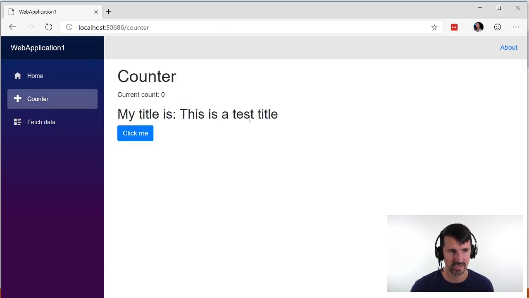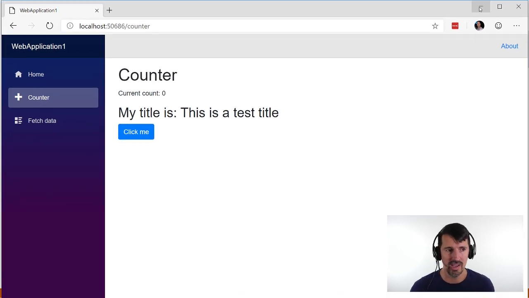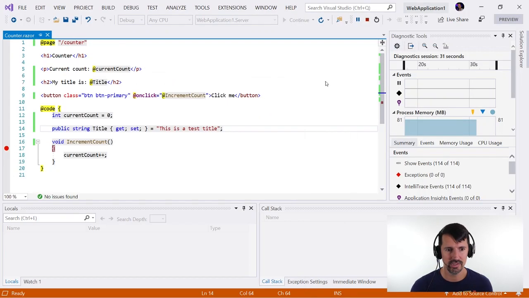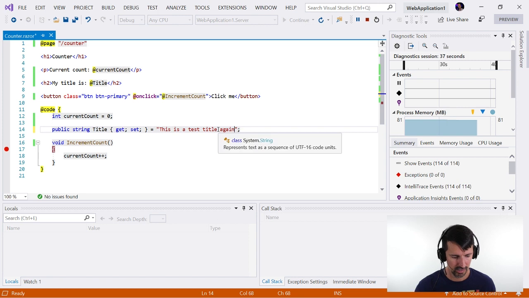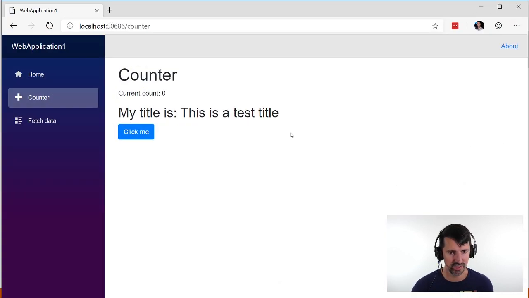My title is, this is the test title. Sweet. Oh, since this is a web app, do I have to actually stop debugging to make changes? Like, can I come in here and say, this is a test title again? And if I save, will it just update? I mean, it's a web app. It should just work, right?